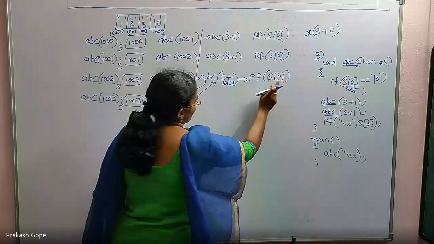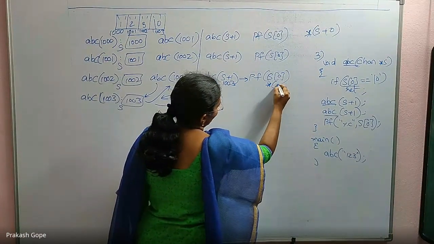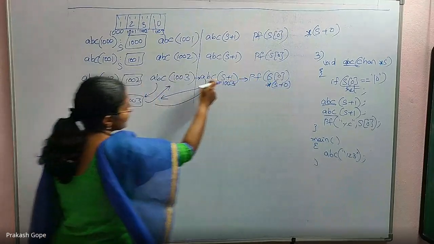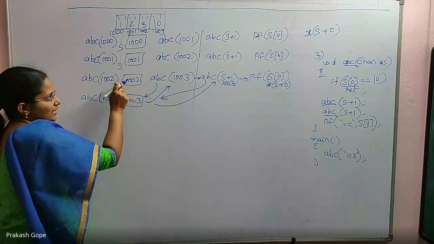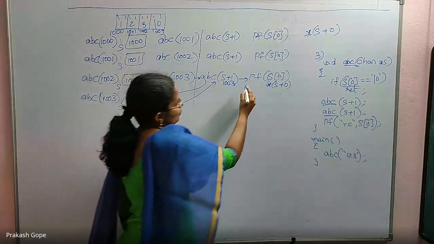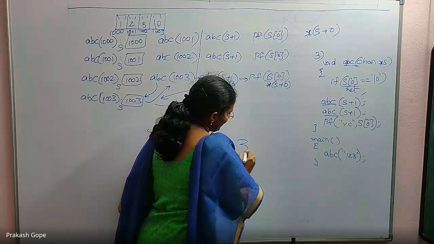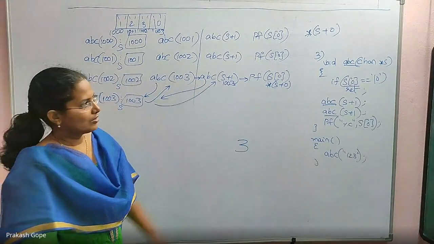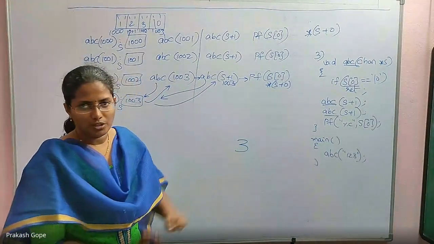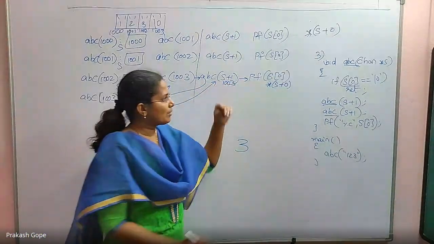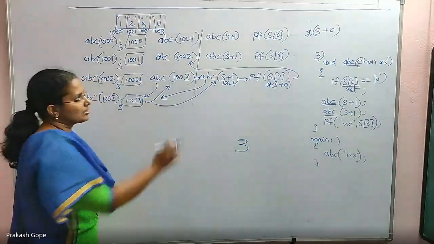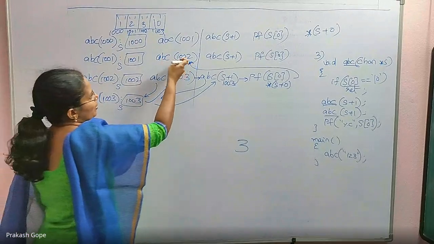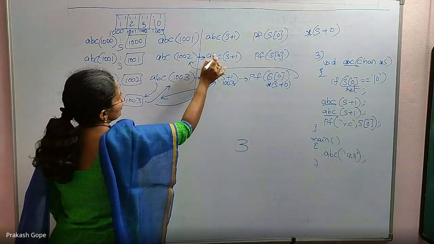And continue the pending line, this one: printf s of 0, which is star of s plus 0. What is s in this environment? 1002. 1002 plus 0 is 1002. Its content is 3. So with this printf, it prints 3. Okay, done. Execution of this is completed. So go back to the calling environment. This is the calling environment. Because it is completed, I will continue the pending lines.